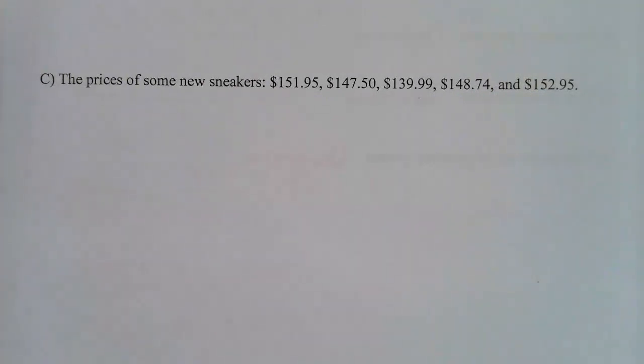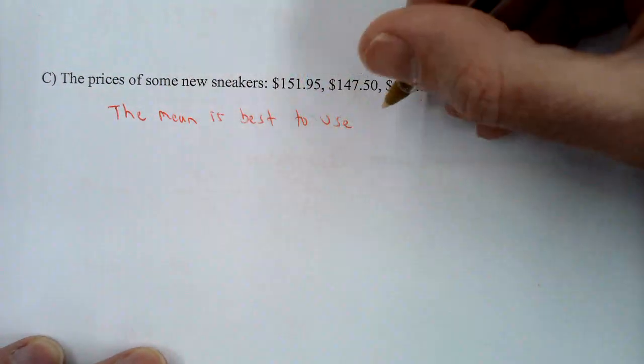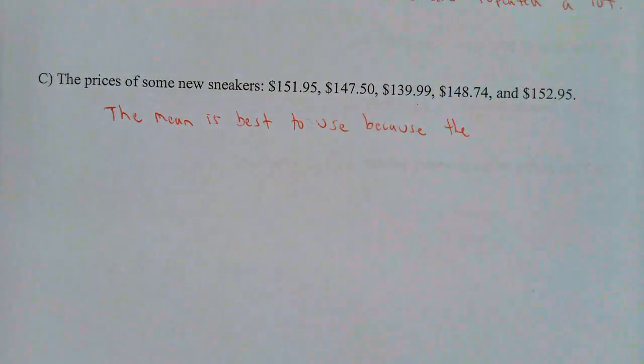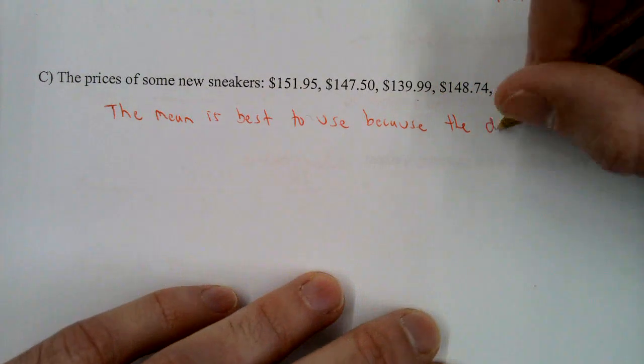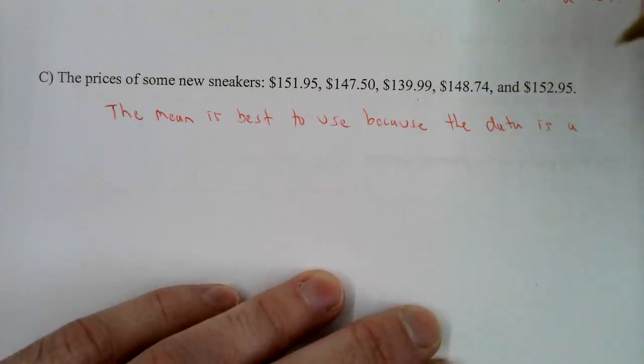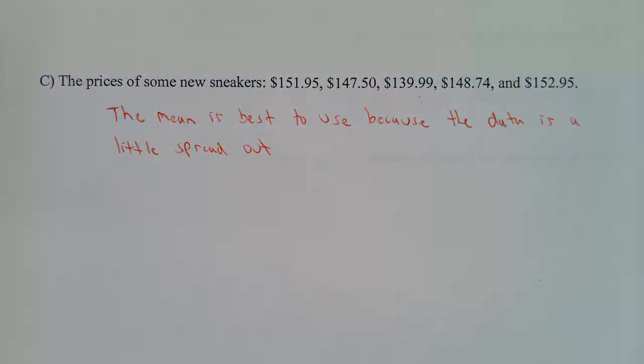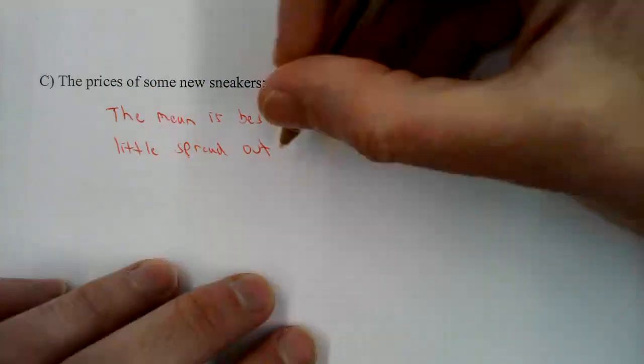If you argue the median, I can see that argument as well. I'm going to go with the mean.